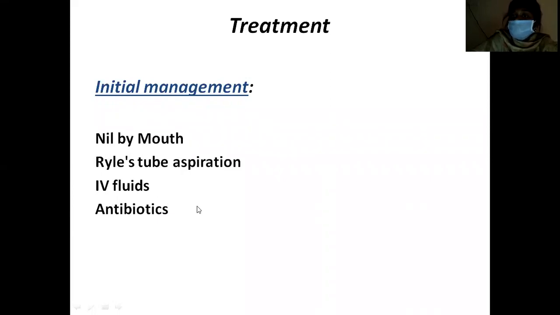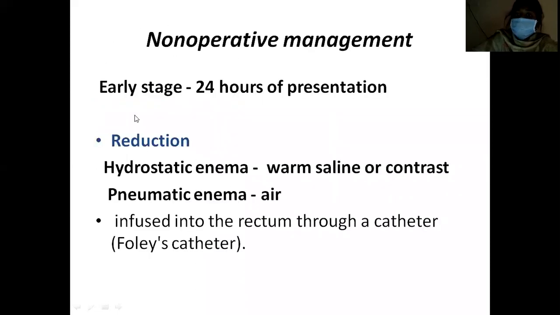Once you have done the adequate optimization, then you have to decide whether to operate on the patient or to do non-operative measures. So when to do non-operative management, that is conservative management, in which patients, and what are the techniques of non-operative management? In case of early stage presentation, that is, if the child presents to you within 24 hours of the clinical symptoms, in case of this early presentation, you have to go for non-operative management.